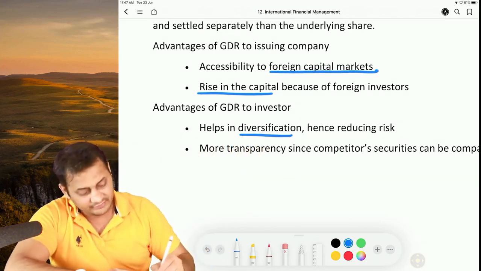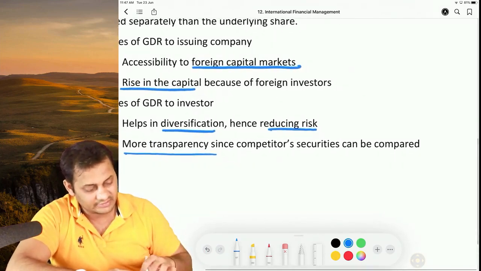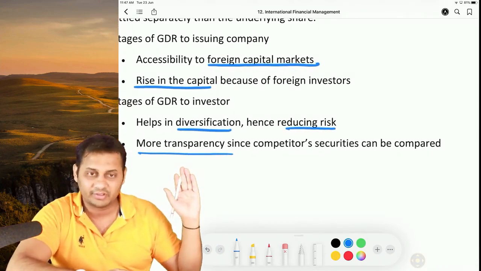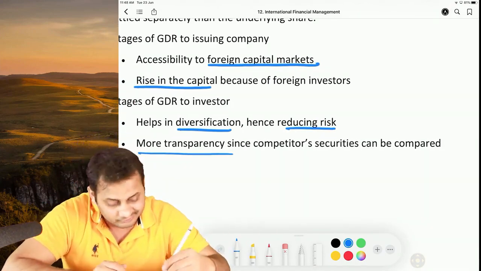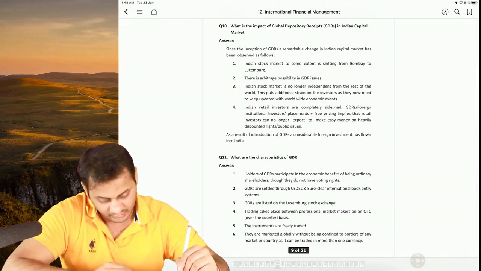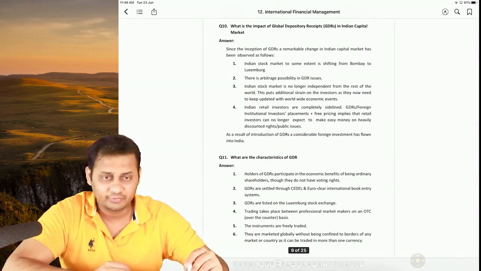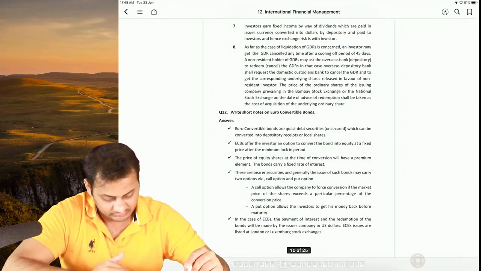It helps in diversification, it reduces the risk, and more transparency. More transparency is not a point. I don't understand this point again: more transparency since competitor securities can be compared. Question number 10 and 11 I left for you, that you can give it a reading and then complete it.